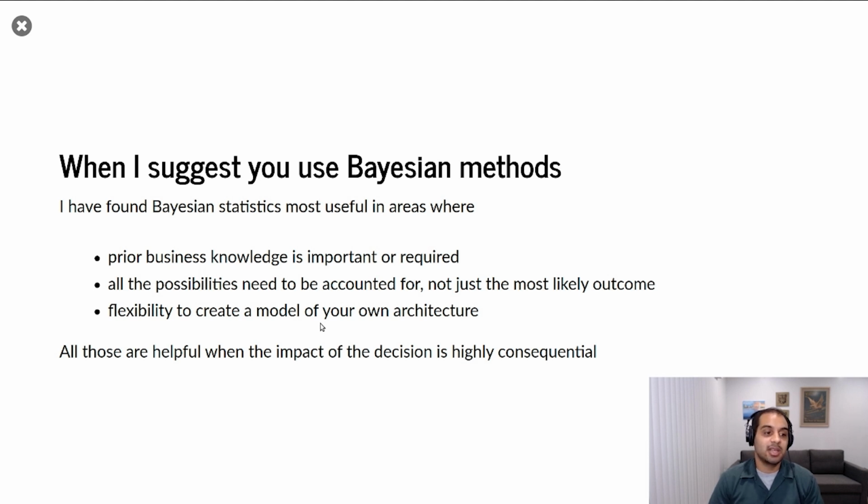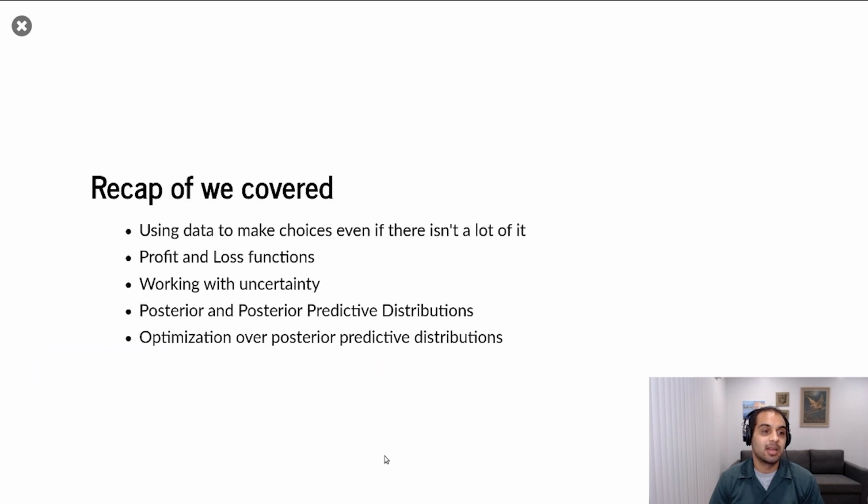And I really do it when the decision you're making is a really, really big decision. It does take more work to use the Bayesian methods, but some decisions are make or break. They're multi-millions of dollars. They're irreversible. In some particular cases, those decisions can lead to loss of human life. And in those cases, you really want to be taking care that you're using the methodologies that best fit that situation and can help you plan for every possible outcome.